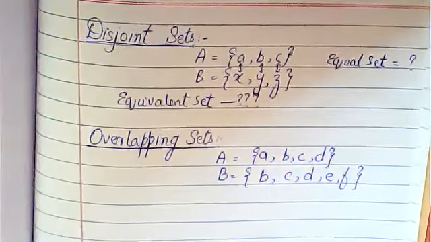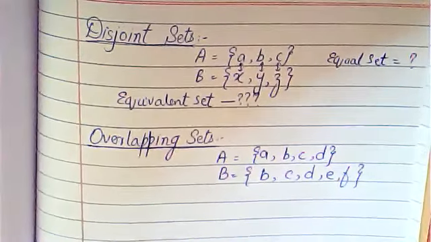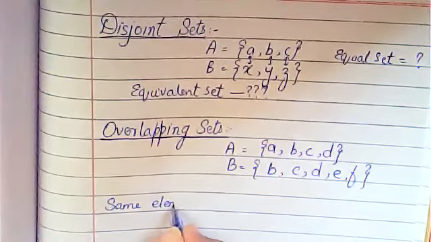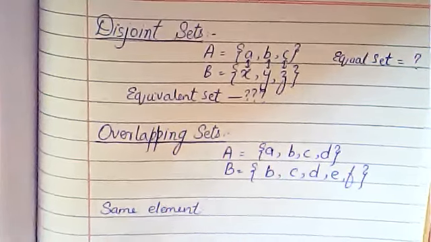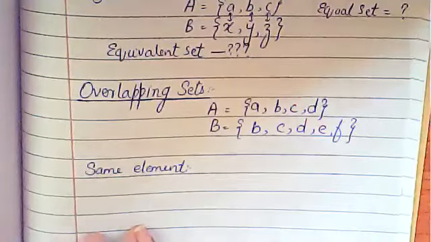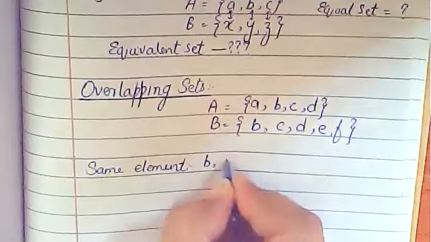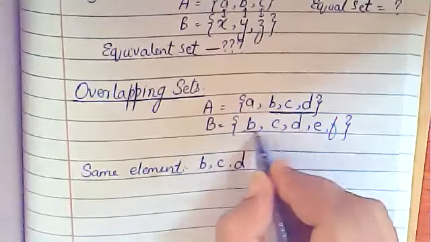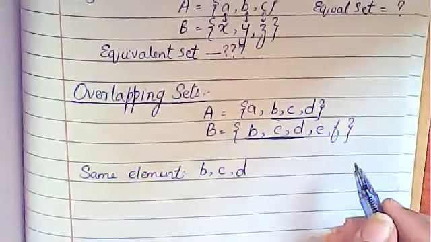What can you see here? Number one, we will decide what are the same elements between the two sets. B, C, and D are the same elements, right?